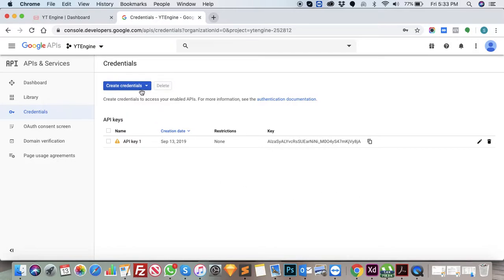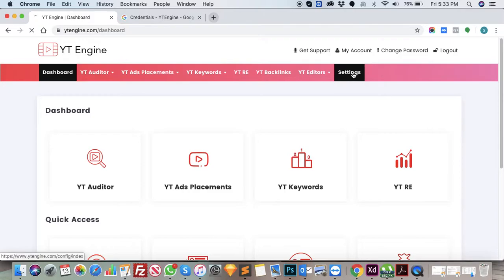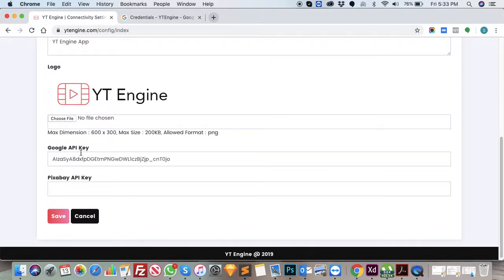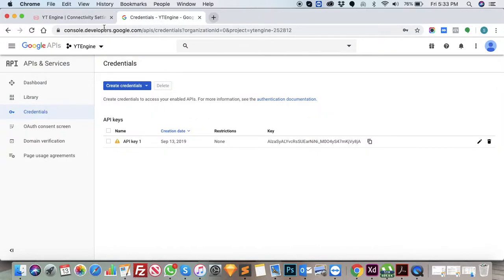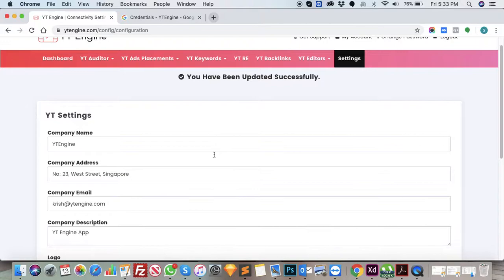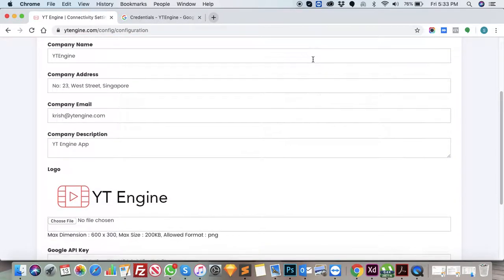You can just create another API key. You can create unlimited API keys here. Then click on go to dashboard. In the settings, you can see the API key here. Just update the API key and click on save. So it's a very simple procedure for you to generate an API key. Once you generate the API key, you can access the system completely without any restrictions. So it is always mandatory for you to fill in the API key.